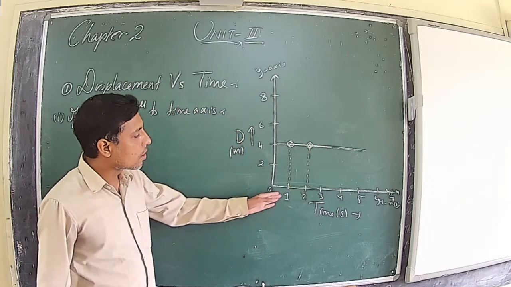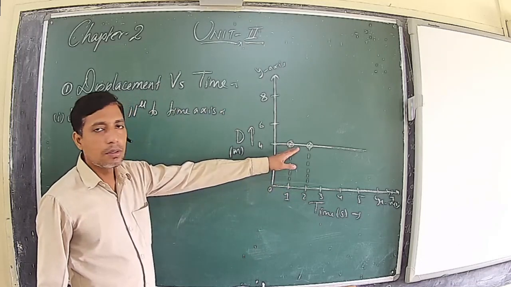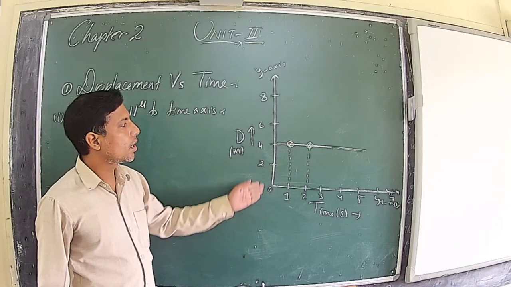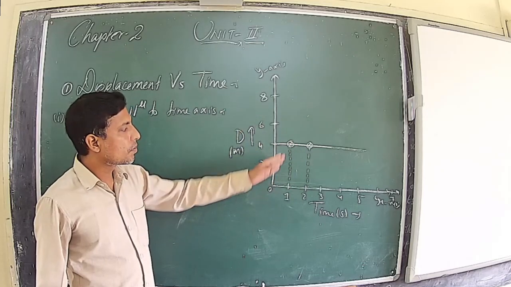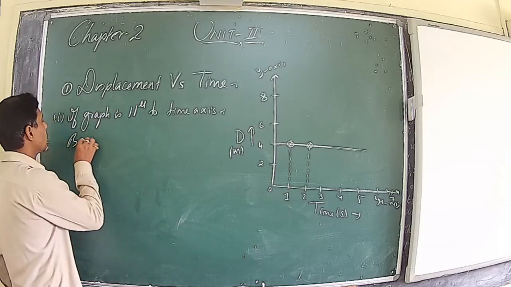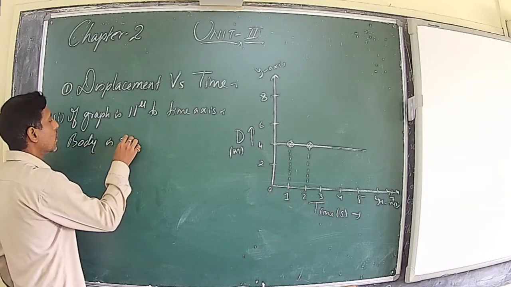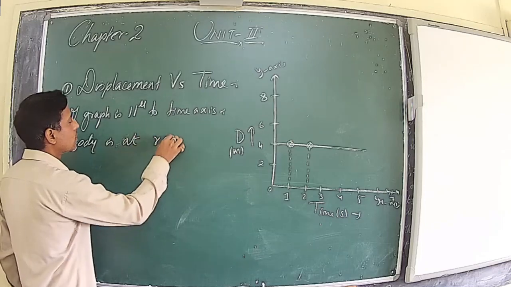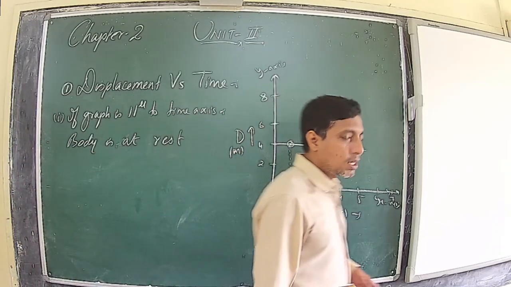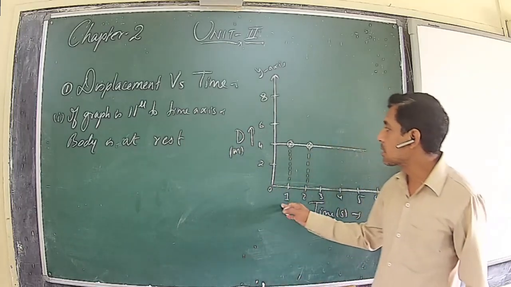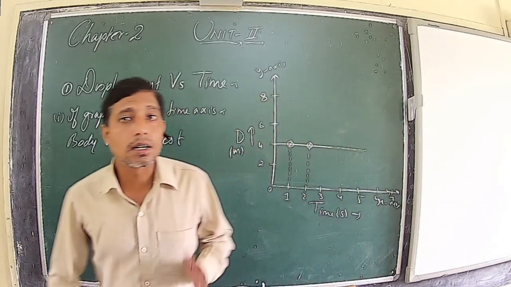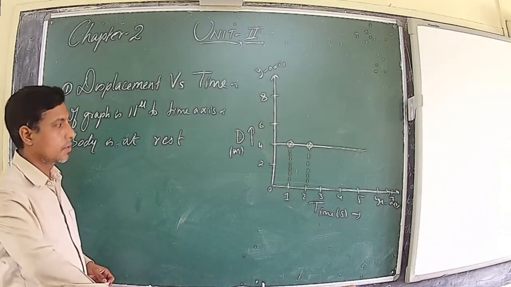It means the body is not changing its position with respect to time. So when a displacement-time graph is parallel to the time axis, the body is at rest. What we conclude is: if the graph of displacement versus time for any object is parallel to the time axis, it implies the body is at rest.